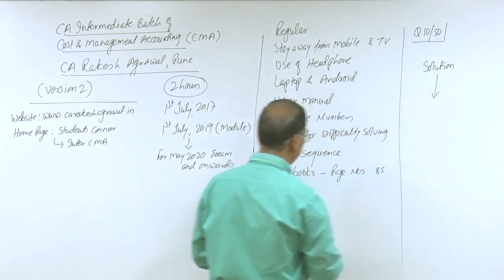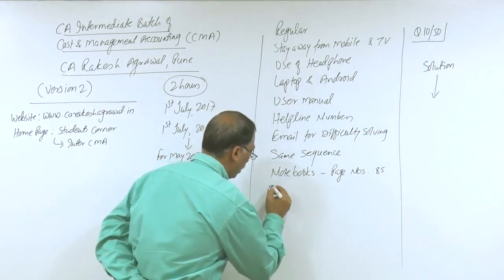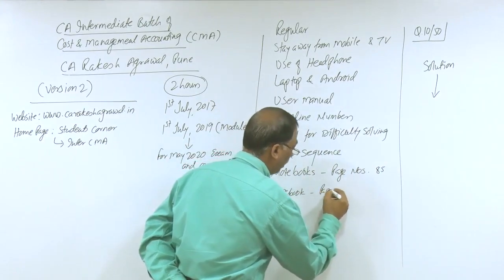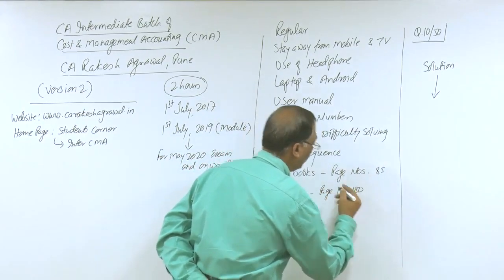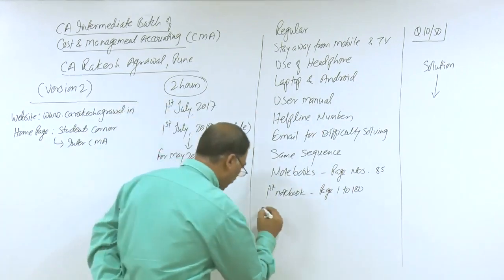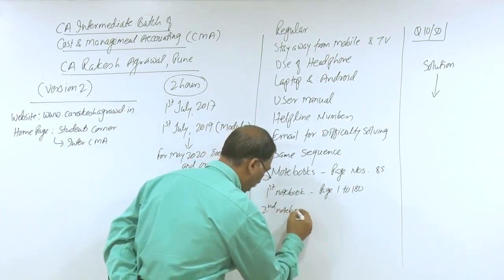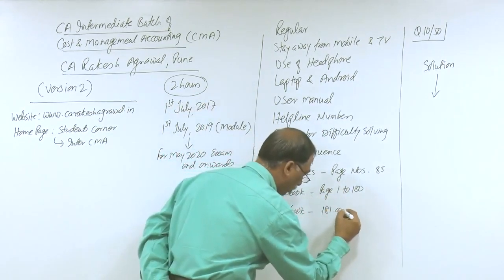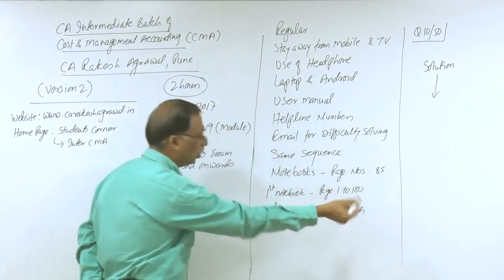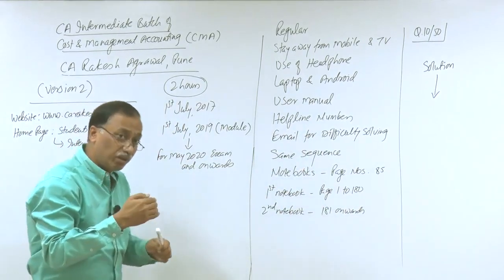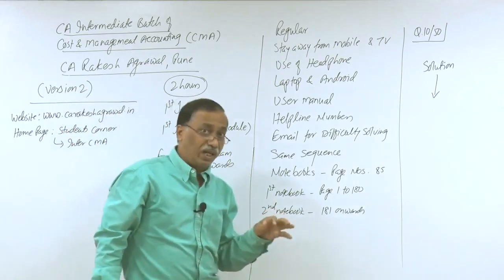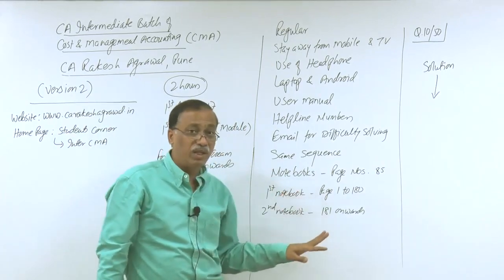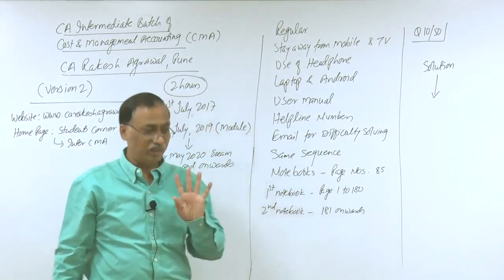Along with this I will give one more instruction. Suppose you have prepared your first notebook. In the first notebook you have given page numbers from page 1 to, let us assume, page 180. So when you start with the second notebook, don't start giving page numbers again from 1, start from page 181 onwards, and so on for the third notebook. It means give consecutive page numbers so that the same page number is not repeated in any notebook. This will help you to avoid confusion at a later stage, right?